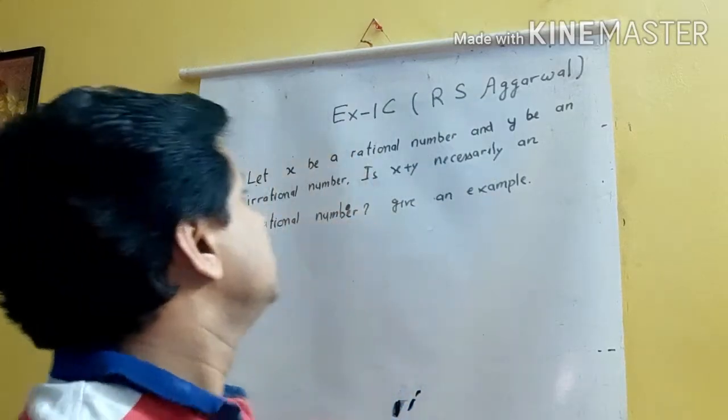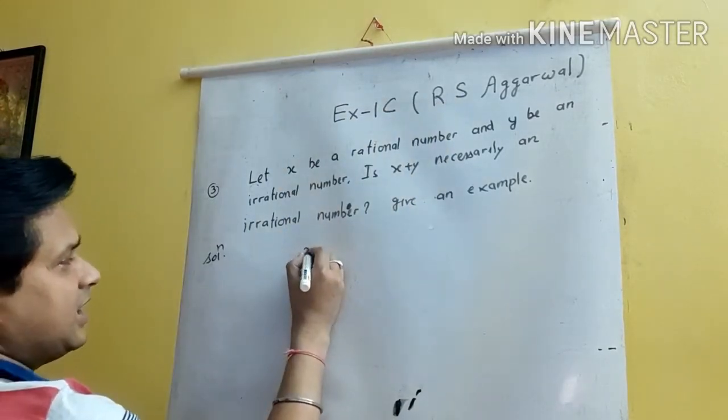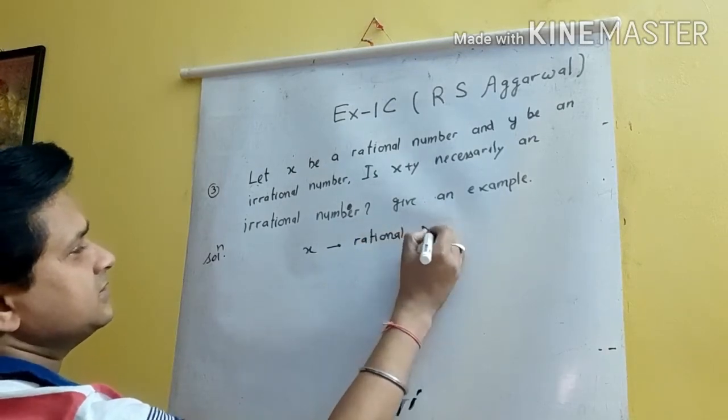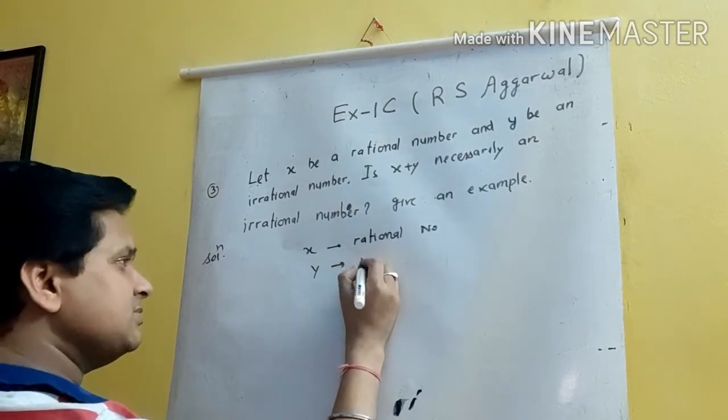We are going to solve question number 3, exercise 1C, R.S. Agrawal. It is given x is a rational number, y is an irrational number.